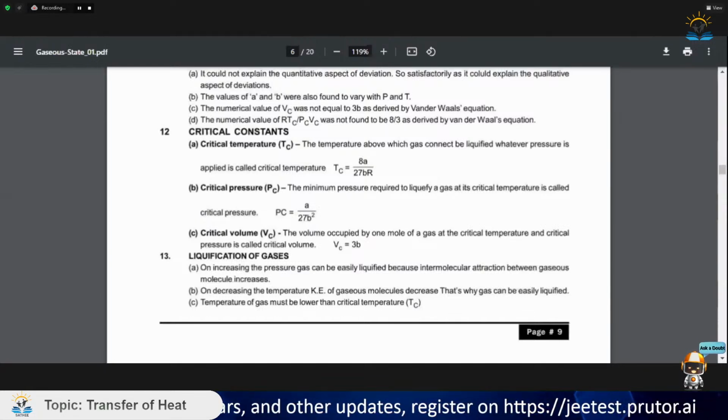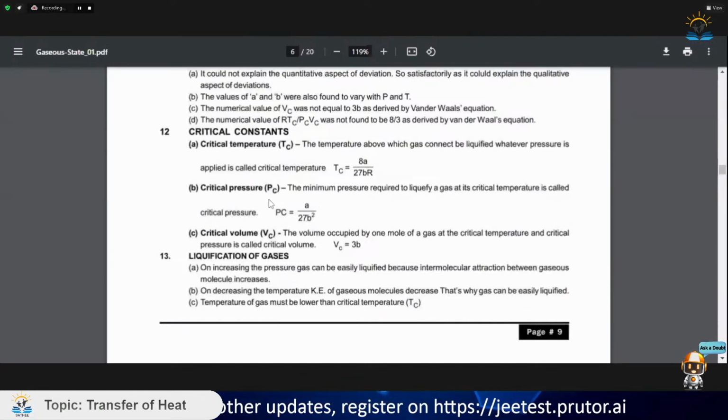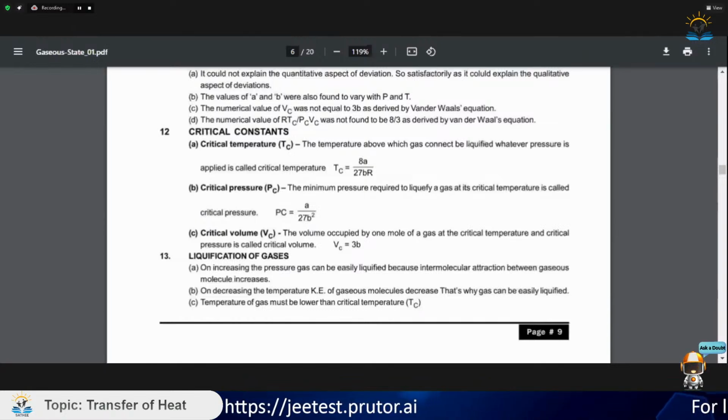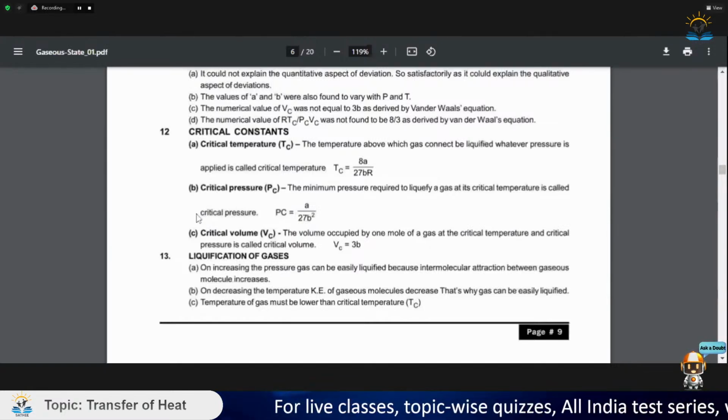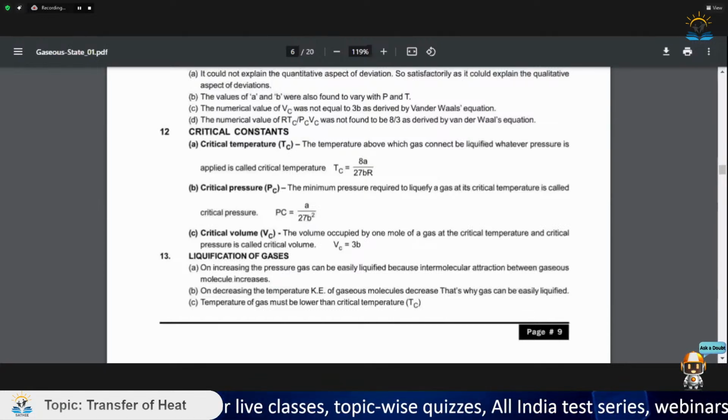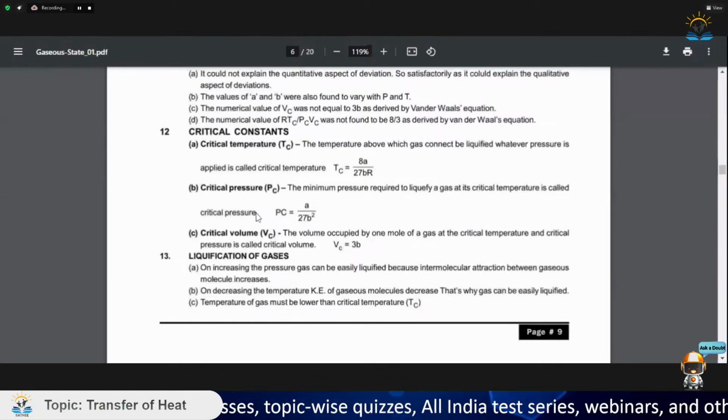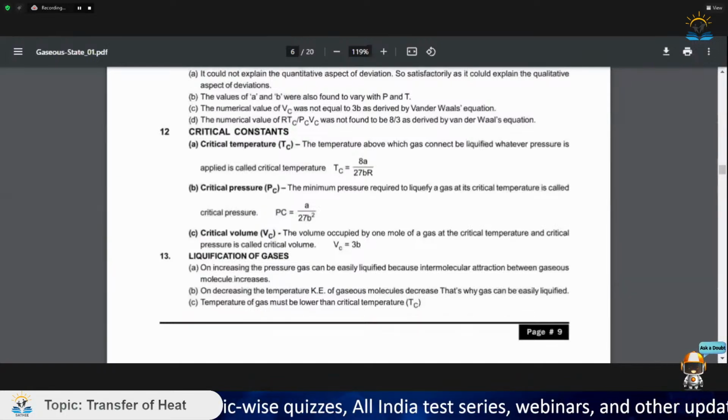A gas is liquefied only when we either compress the gas or reduce the temperature. Now suppose I have put the temperature at 80 degrees Celsius and I start compressing H2 gas. If I start compressing it, ideally after some time I will see some liquid drops in the container, and I will know that at this temperature the gas is liquefying. But suppose I raise the temperature from 80 degrees Celsius to 100 degrees Celsius.